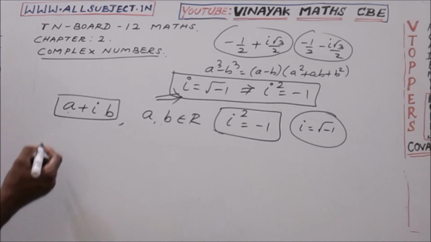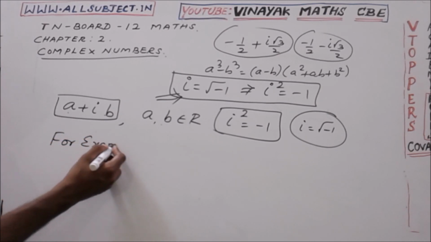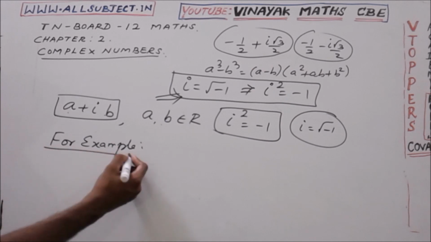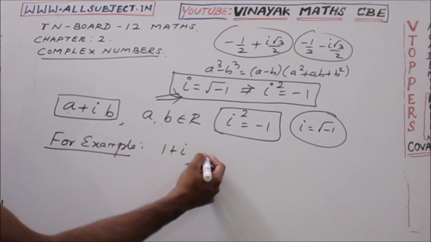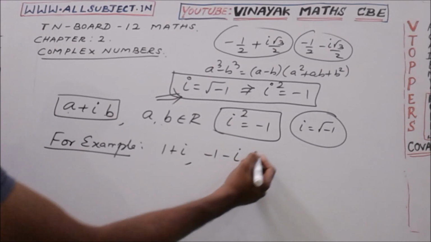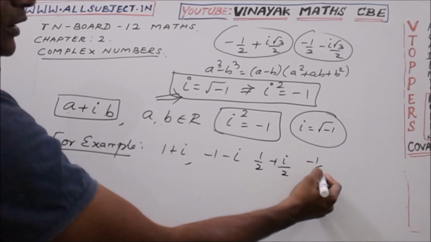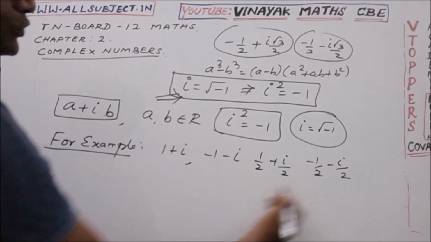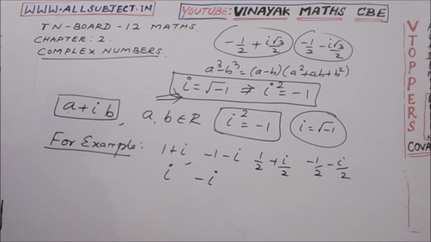For example, we can write many complex numbers. For example, 1 plus i, minus 1 minus i, 1 by 2 plus i by 2, minus 1 by 2 minus i by 2, simply i, simply minus i.